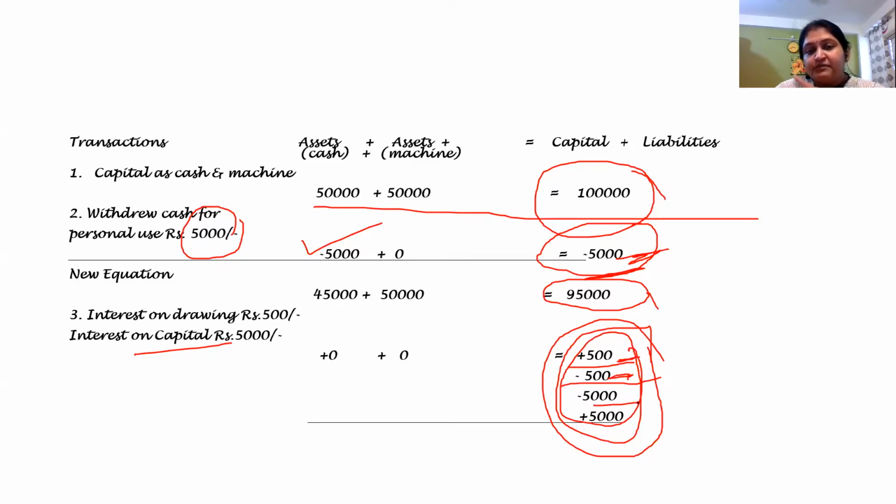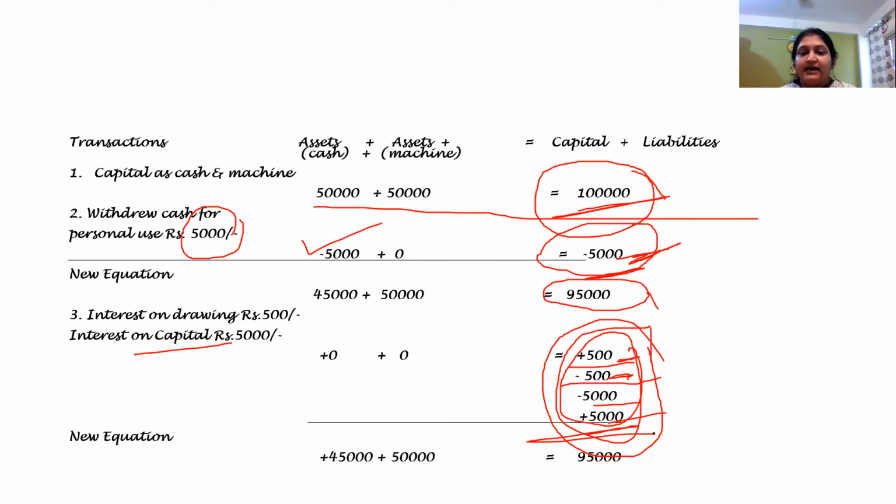Now from the businessman point of view, it is an income. He has given on loan to the business this much amount, so the percentage calculated on that is the income of the businessman. So that is being added.